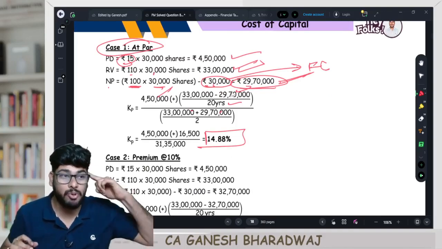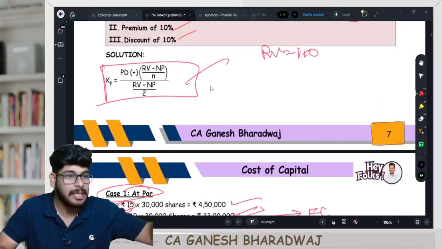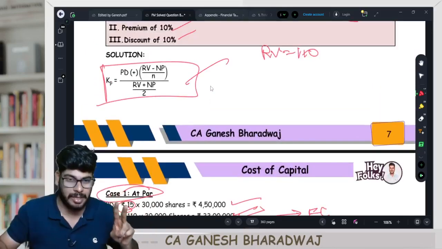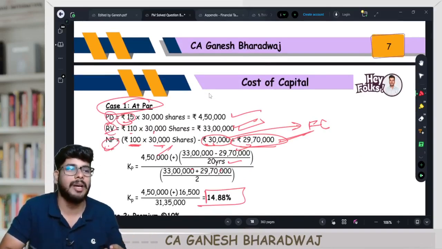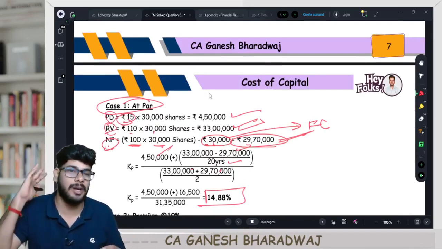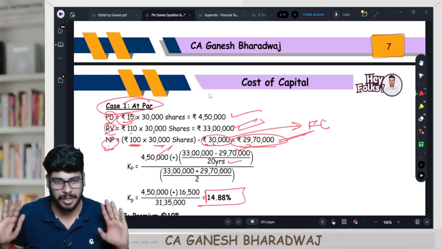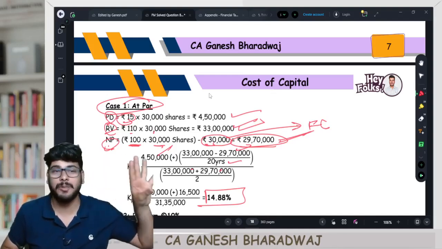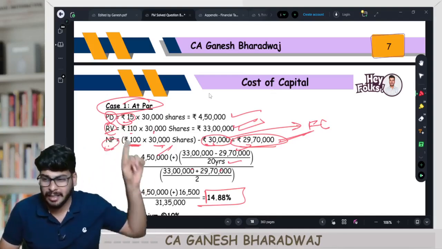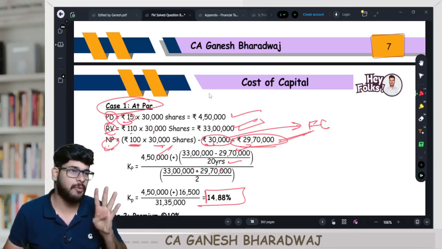So first, know the formula logically. You can write it here. Second, read the question properly and collate each of the ingredients of the formula. And third, substitute the formula with these ingredients that you've calculated. How can you make a mistake? The problem is, if you jump to the solution directly without spending the time, the entire thing goes for a toss. Trust me guys, 4 months is no joke.